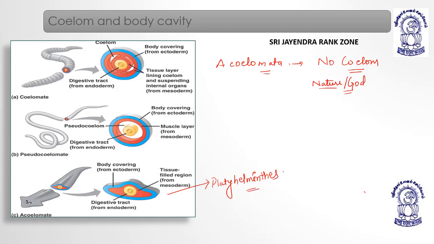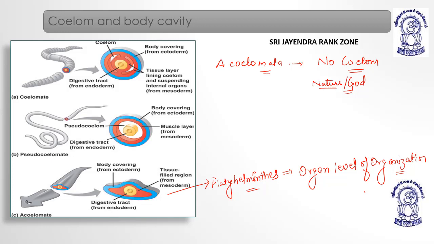The reason is that in platyhelminthes the organ level of organization has just begun. If the organ level of organization has just begun, it means the organs are not complete, they are not actually formed. They have just started to form, right? That is why there is no space to keep organs.